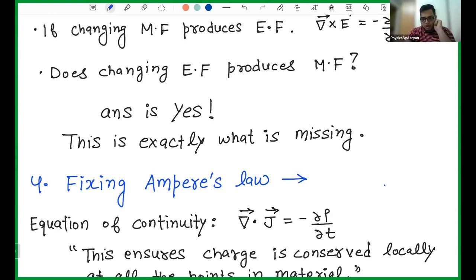How? This is the question. If I have in this box, charges are not flowing. I am very, very specific with my words. If charge starts to flow, then definitely we have current. No one can stop us. But let's say charge is not even flowing. No charge is flowing, but only the charge is changing with time. So initially I have 2 coulomb charge, 3 coulomb, 4 coulomb, 5 coulomb, 6 coulomb. The current starts to flow. Means you get a magnetic field.